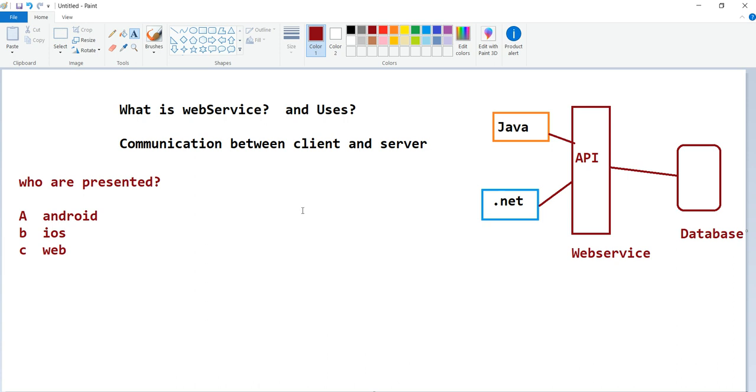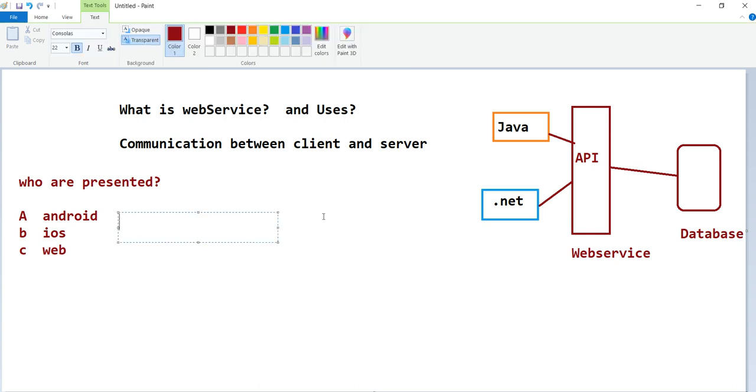Every person can send the request to the API itself. So one person can handle this complete API.